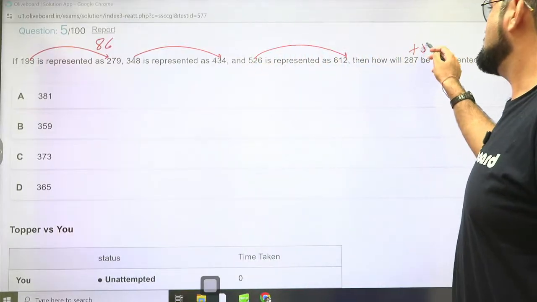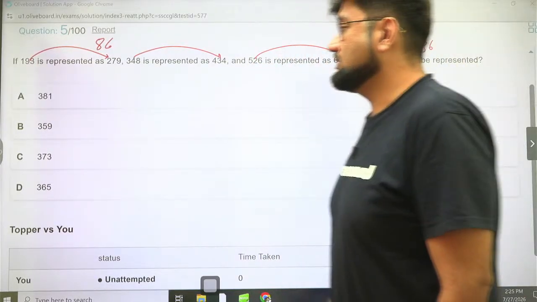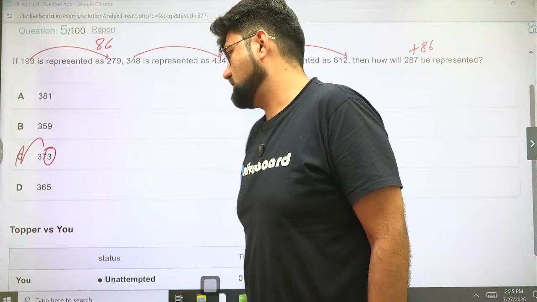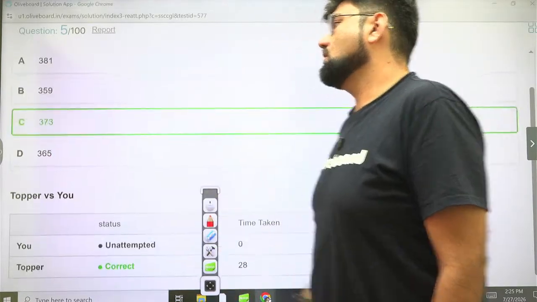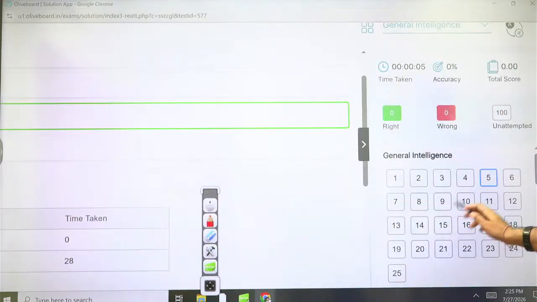So if we just add 86 here, 7 plus 6 is 3. 3 at the unit digit is only here. So option C is the correct answer. Option C, 28 seconds. Next.